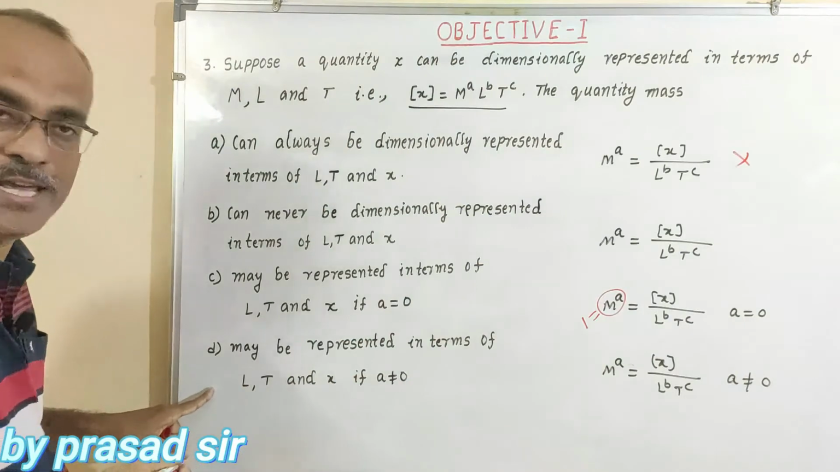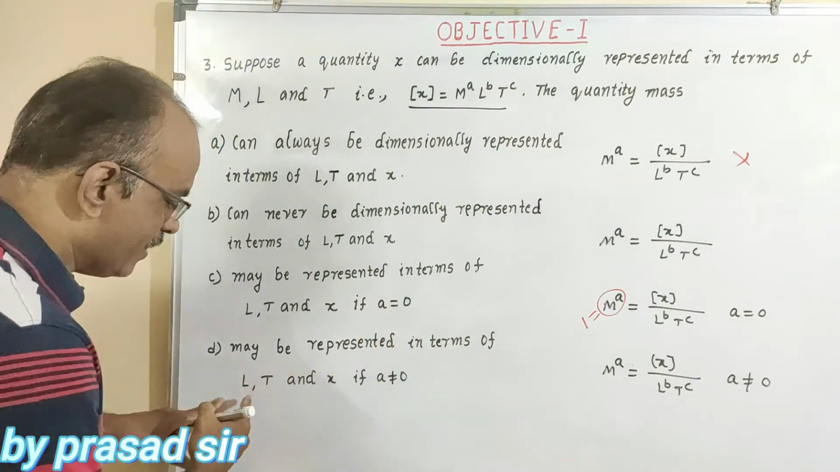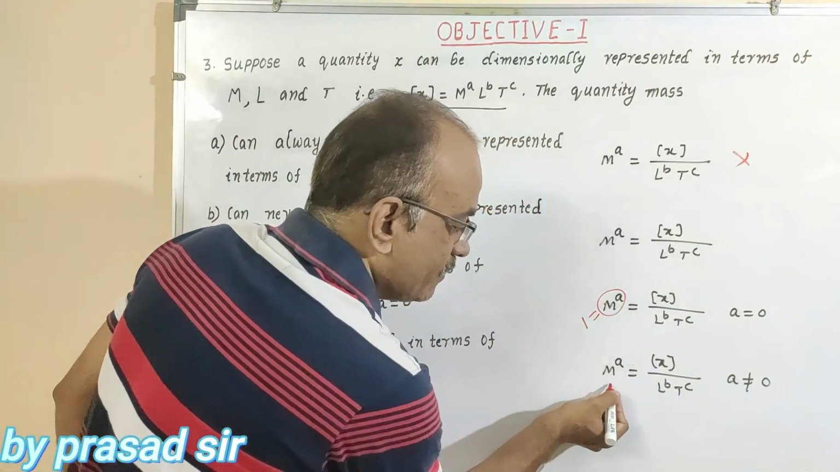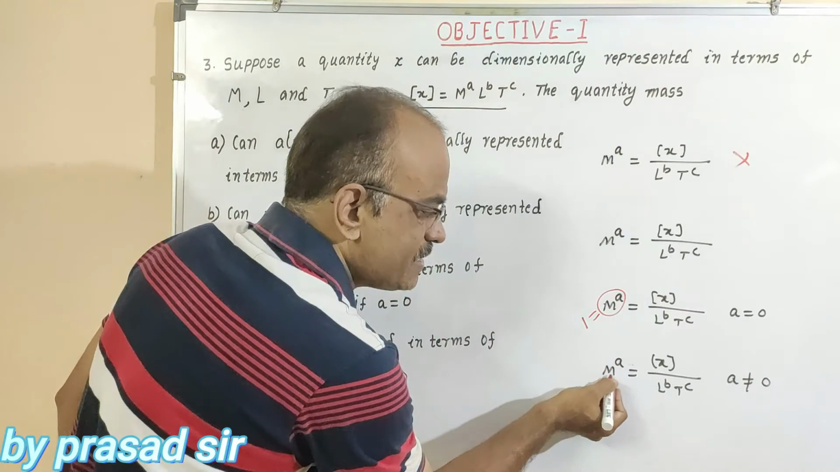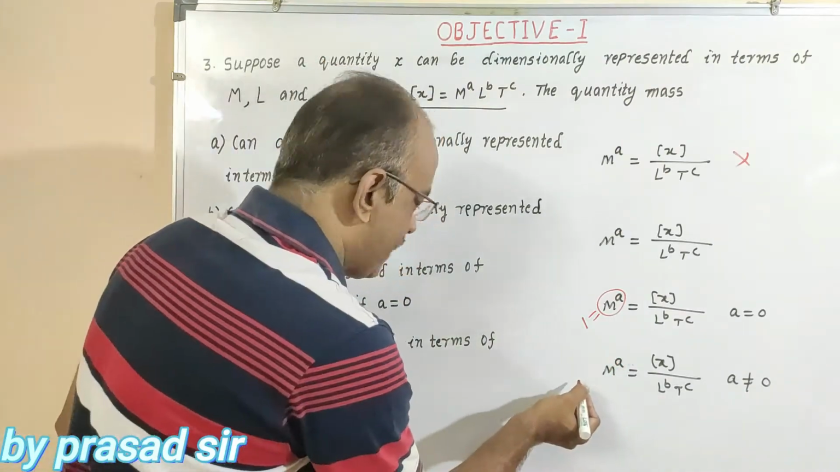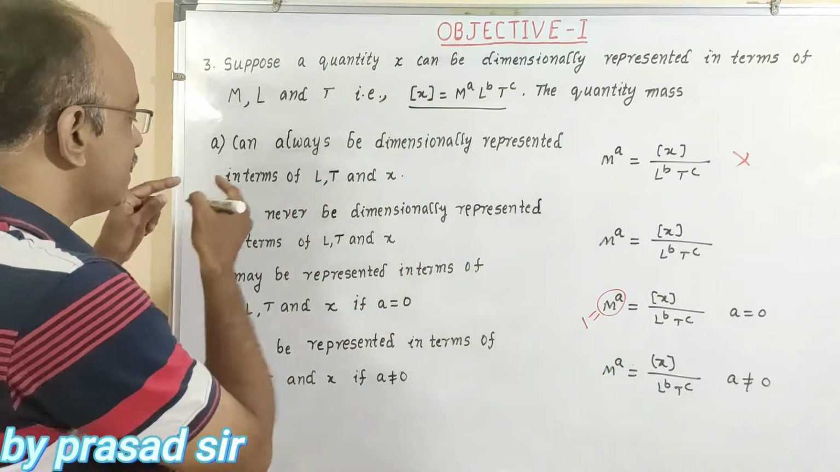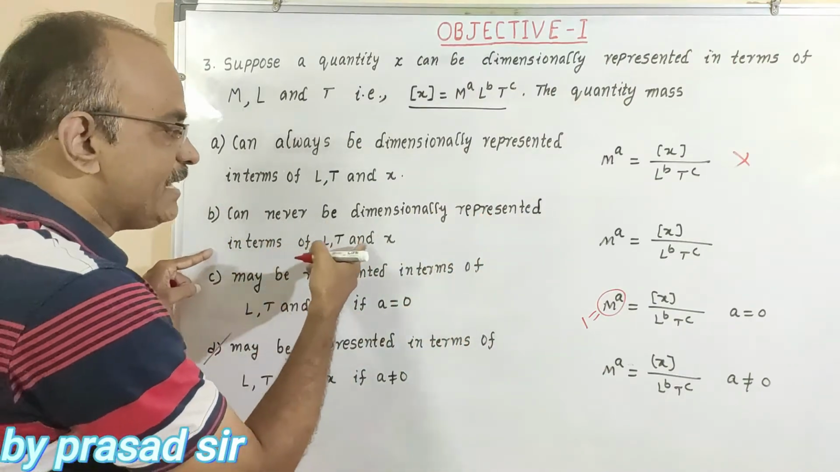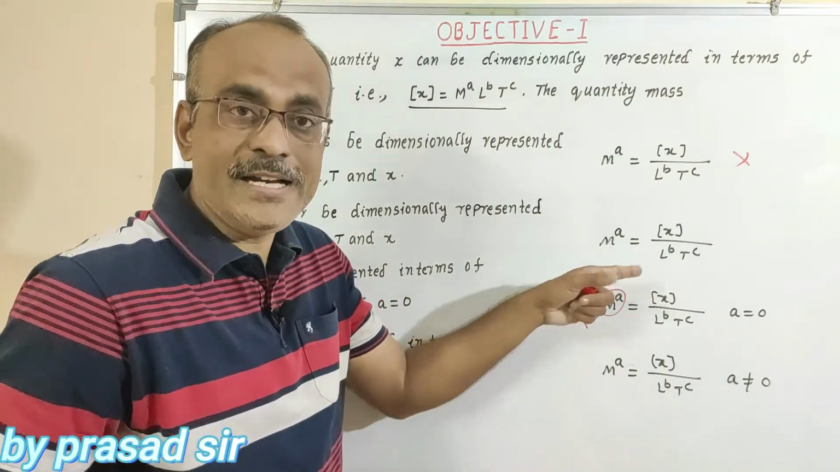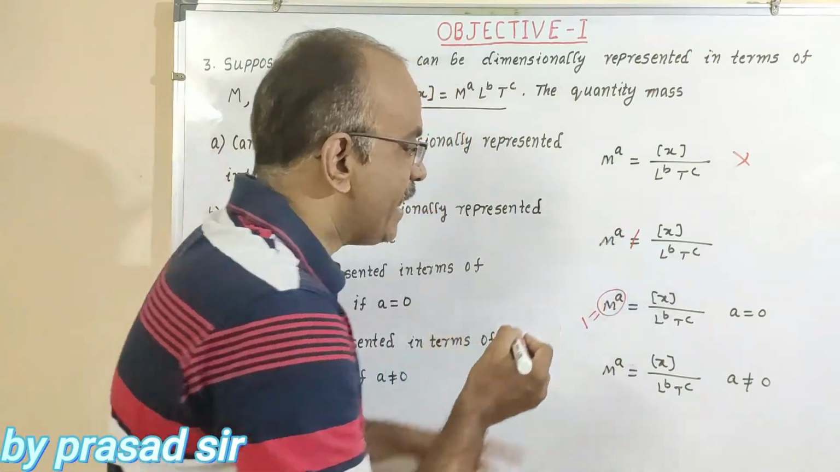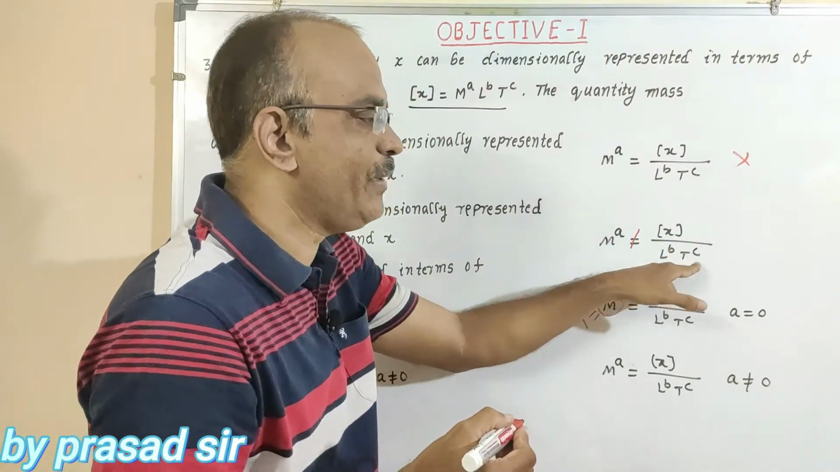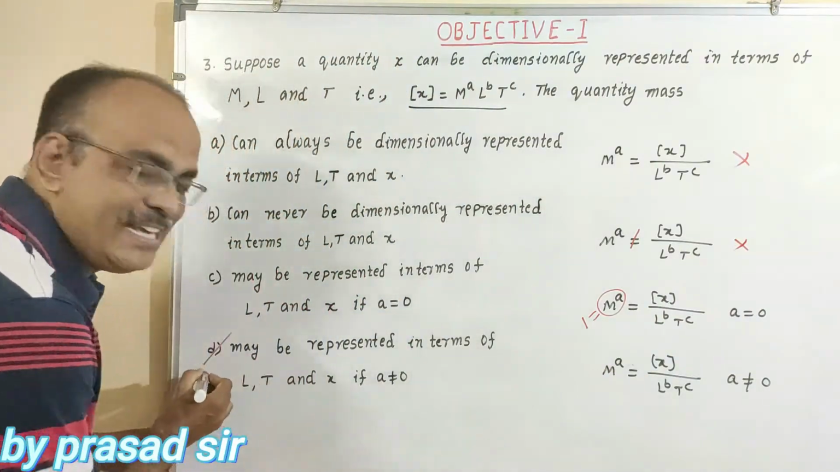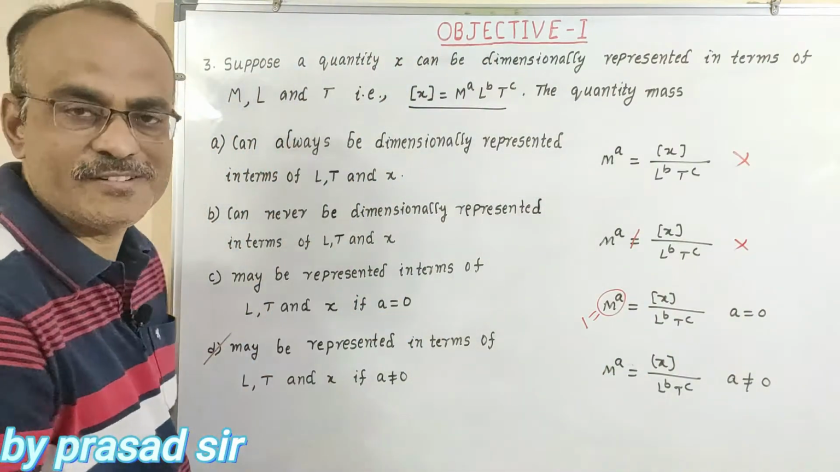Then now we will go with the D. M may be represented in terms of L, T and X if a is not equal to 0. If a is not equal to 0, then M to the power of a must be present. So that's why the answer is this one. Now check B. M can never be dimensionally represented in terms of L, T and X. So never be represented is wrong. So M to the power of a not equal to x, L to the power of b, T to the power of c. That is wrong. So which one is the correct answer? D is the correct answer for this question.